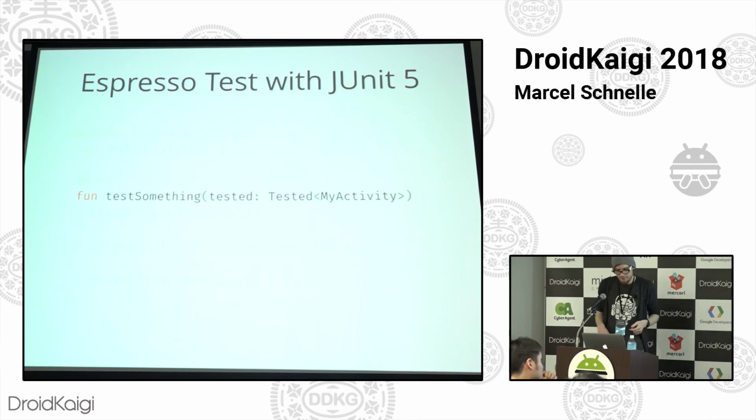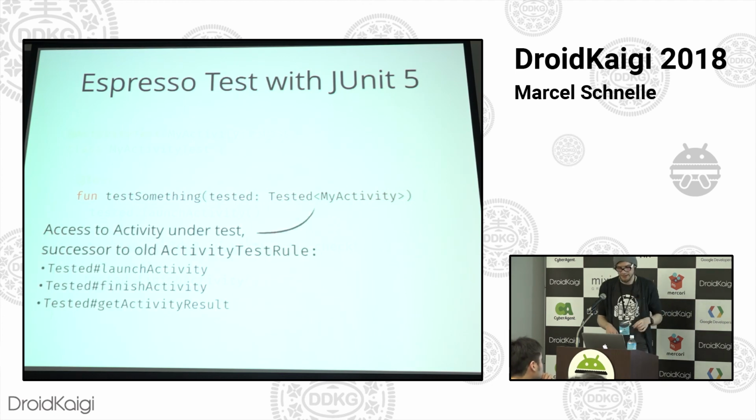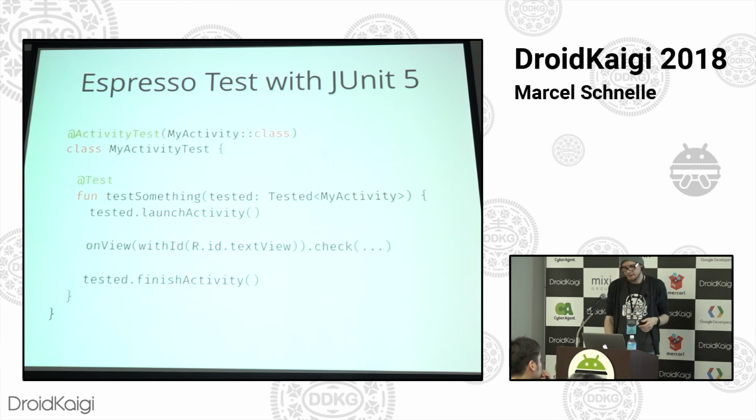And then your test method can receive a new parameter of type tested again. And then there's generics that specify the class again. And that is what the rule used to be like, from the use perspective, I suppose. So on this tested object, there's the methods that we used to use for launching and getting the activity result and finishing. So that's now there. So the extension registers itself and says, hey, I can resolve if somebody wants to get an activity. I know how to do this. And then it's passed into the method automatically, and then you do your Espresso things as you would before.